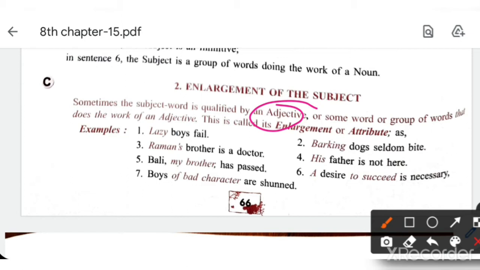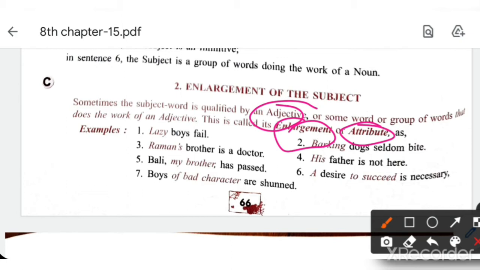In short, an adjective is used before the noun and it becomes the enlargement or attribute. What is attribute? Attribute means the enlargement of the subject. Mostly it is an adjective. So understood what is attribute?